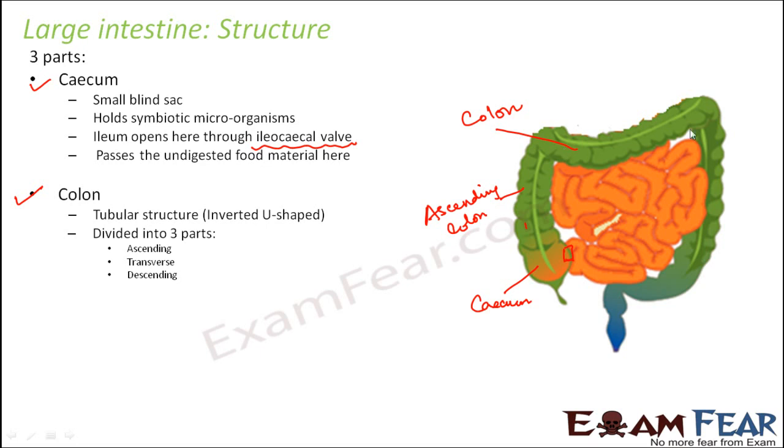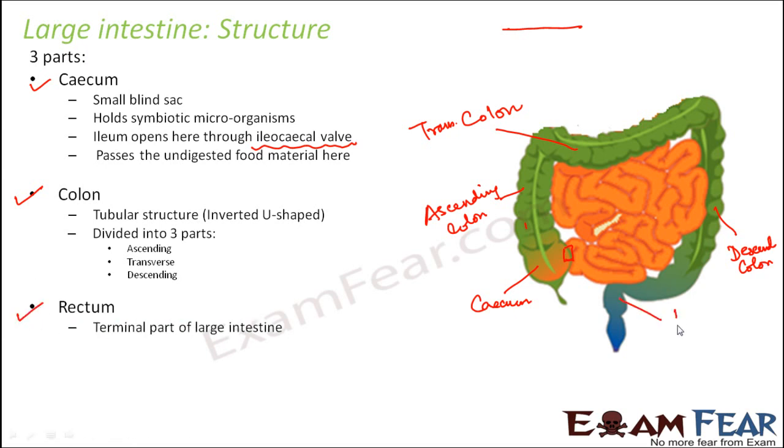This part is transverse, that is longitudinal, I mean this way, that is transverse, right? So this one is transverse colon, and this portion, it is coming down, that is why this portion is descending colon. Now since colon forms the major part of the large intestine, many a times the term colon is used as a synonym to large intestine. And then the last part, that is rectum. So rectum is the terminal part and this part is rectum.